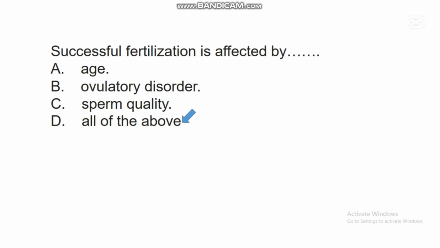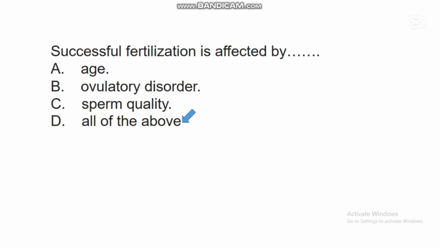When men and women advance in age, the sperm cell production will be affected, the egg cell production will be affected. And research has shown that when there is ovulatory disorder, when something goes wrong in the ovary, if the ovary is not producing eggs very well, it can affect successful fertilization.